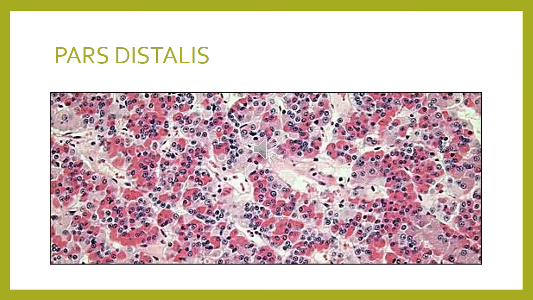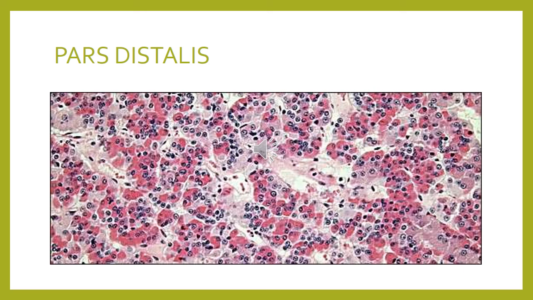Can you see the clusters of cells in the form of cords and different staining? Some of them are taking up the acidophilic staining, appearing pink. Some of them are appearing as blue structures, with different size and placement of the nuclei, and in between them is very scanty connective tissue.